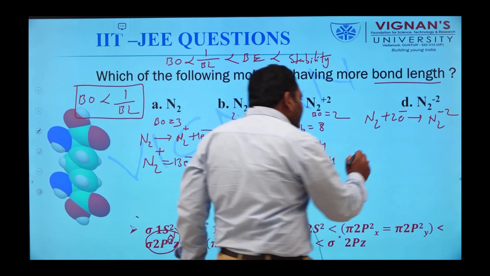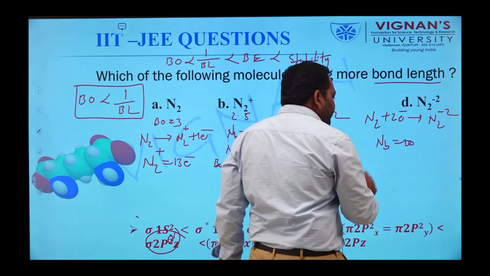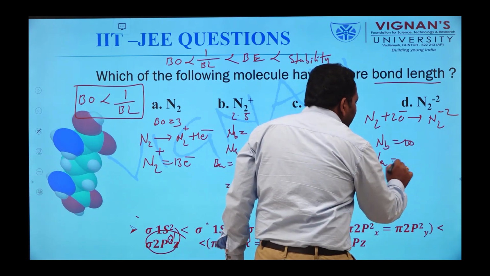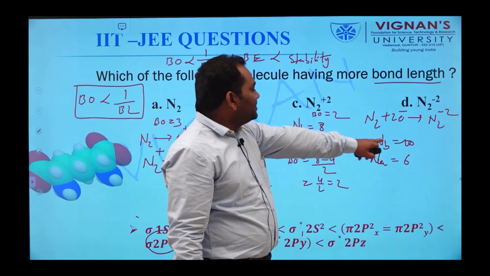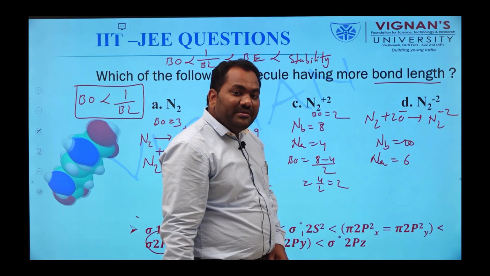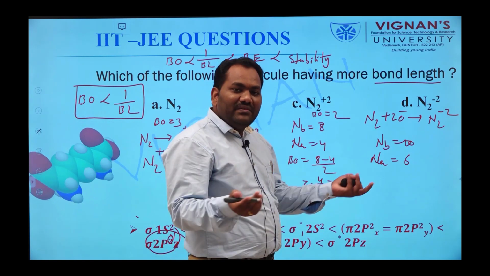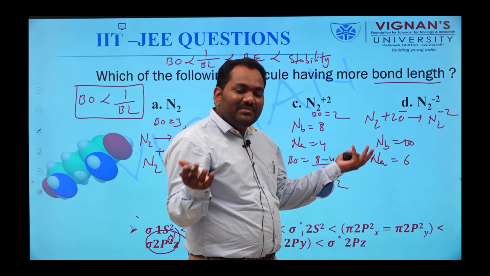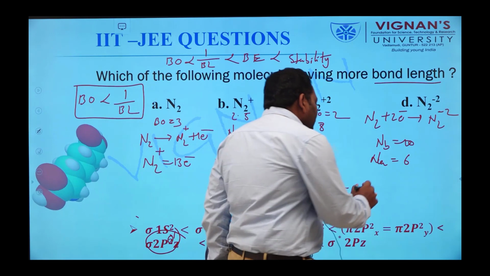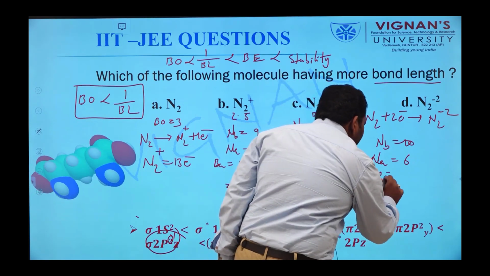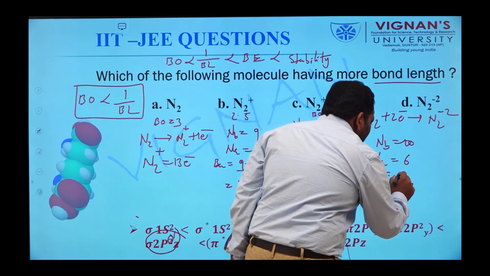Due to this, the number of bonding electrons is 10 and the number of anti-bonding electrons is 6. The number of bonding electrons is 10, but the number of anti-bonding electrons increased from 4 to 6. So always anti-bonding electrons destabilize the molecule. Now we calculate the bond order by substituting these values in the formula Nb minus Na by 2.